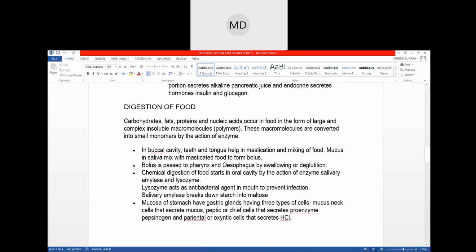In the saliva, there are two enzymes. One is salivary amylase and one is lysozyme. These are the two enzymes which are present in the saliva. And what is the function of salivary amylase? Salivary amylase converts starch into maltose.